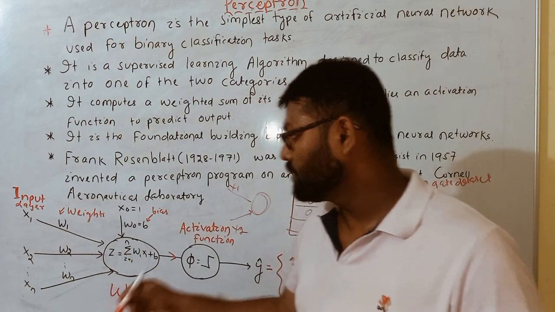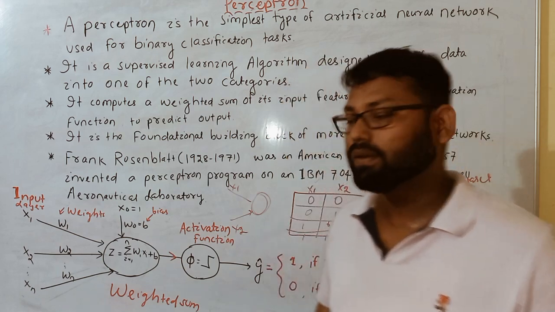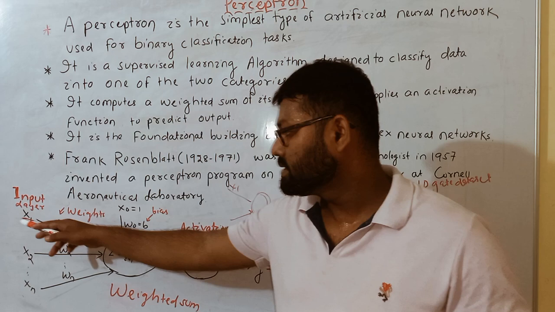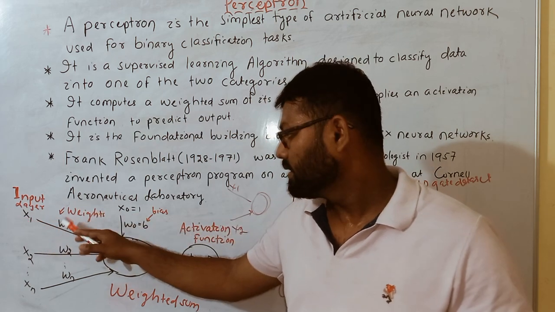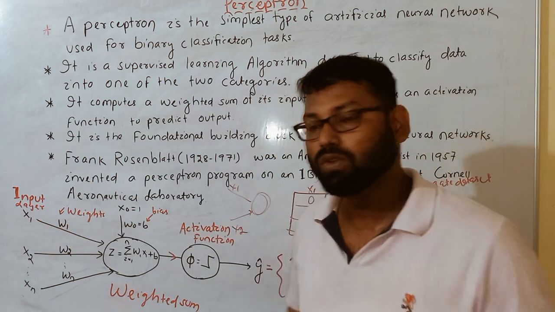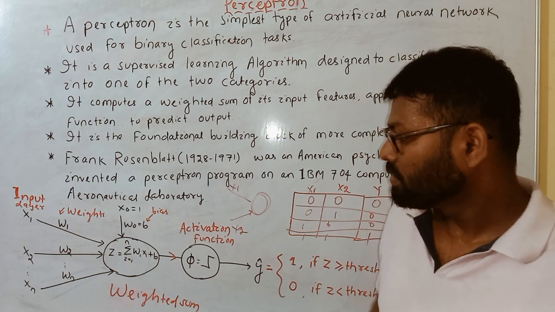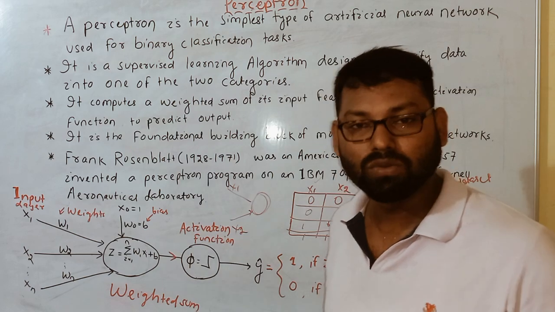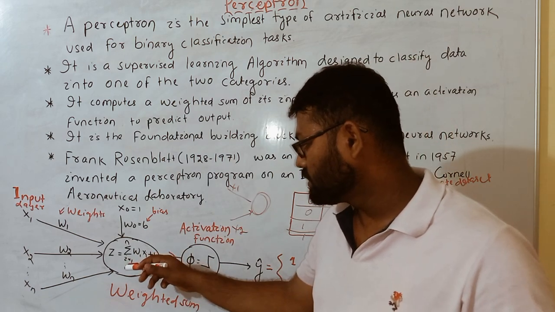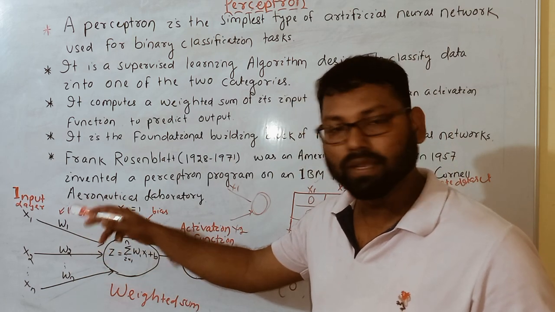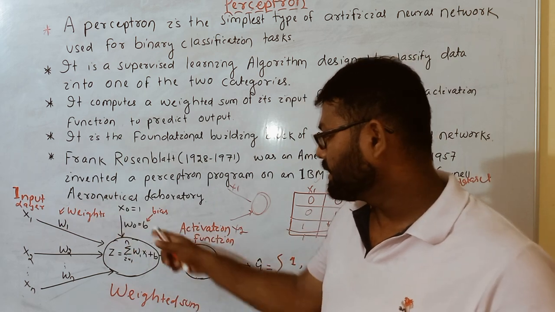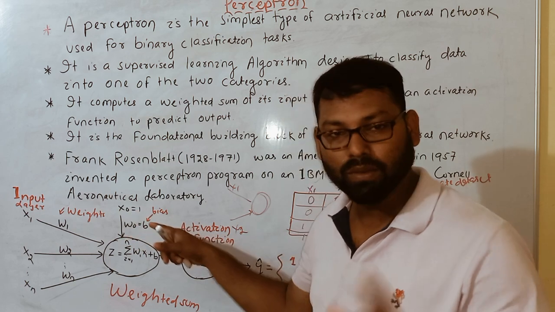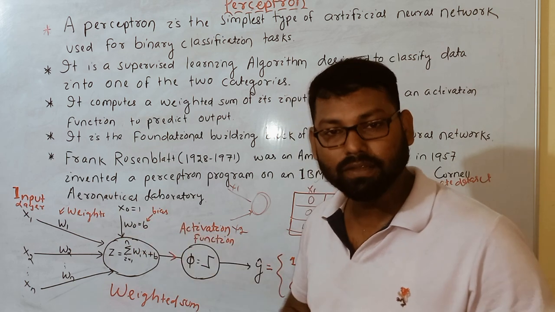And what are the weights? It is already given in your question. It depends on the strength of the signal. If an input has a higher value, higher priority, its corresponding W1 value is going to be increased. This part is known as the weighted sum. We will do some numerical questions on that next. Weighted sum means W1 x1 plus W2 x2 plus so on. And here you find another term, B. Its input is always 1 and its weight is known as B, the bias.